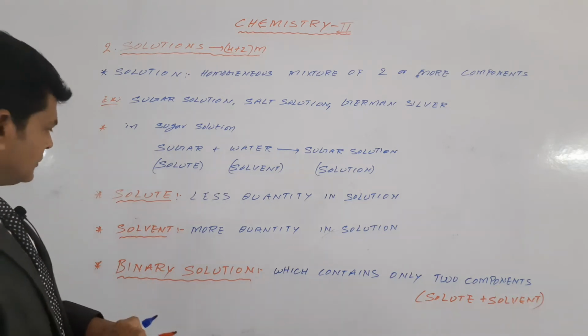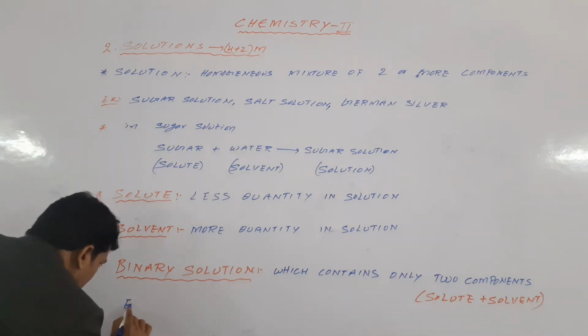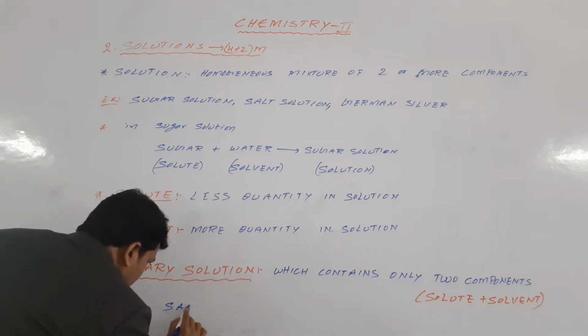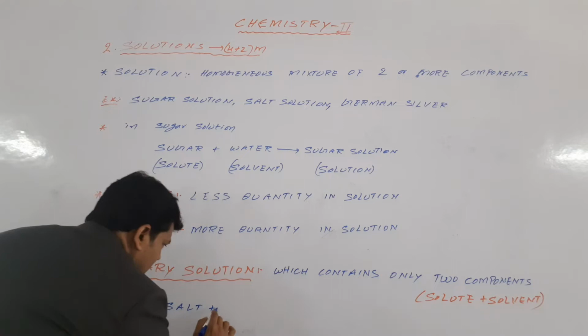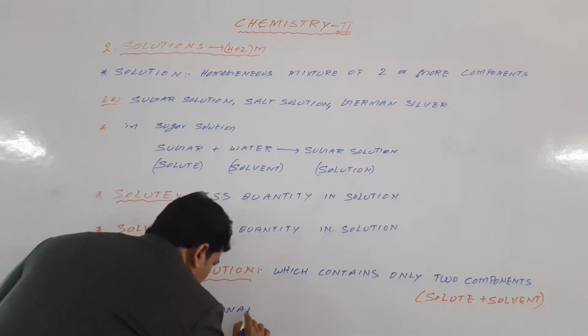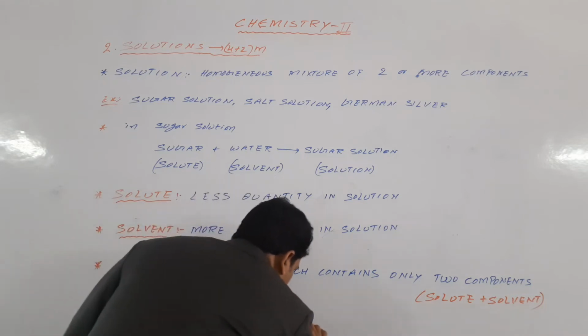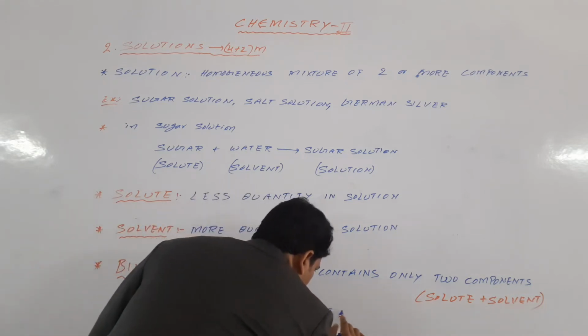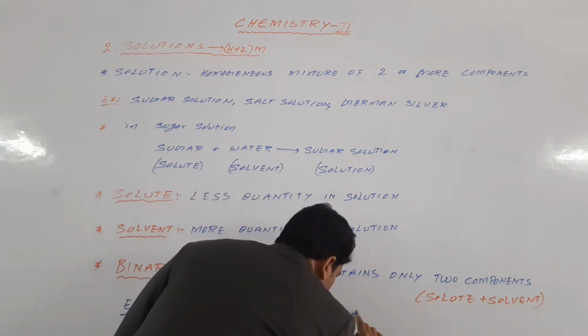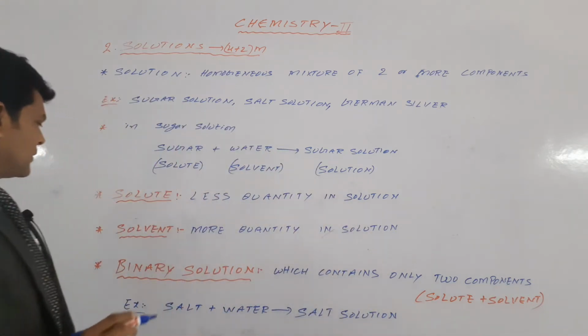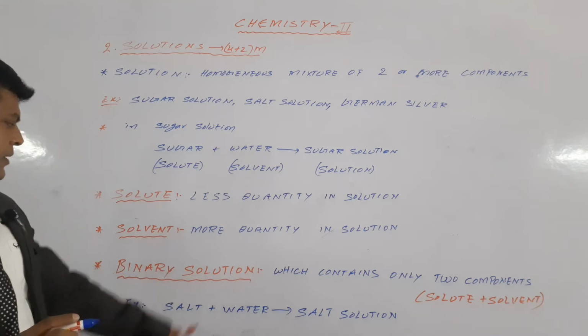Example: salt plus water gives rise to salt solution. It is a binary solution.